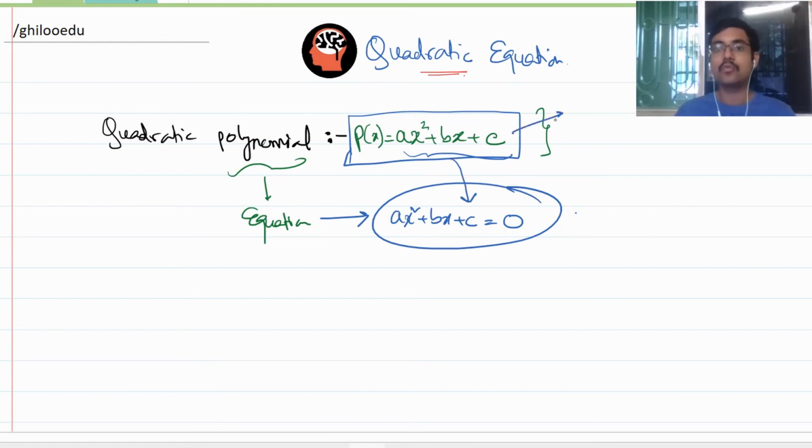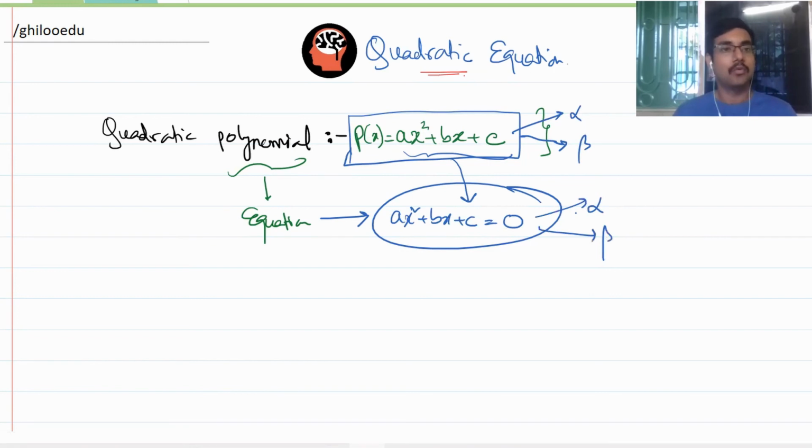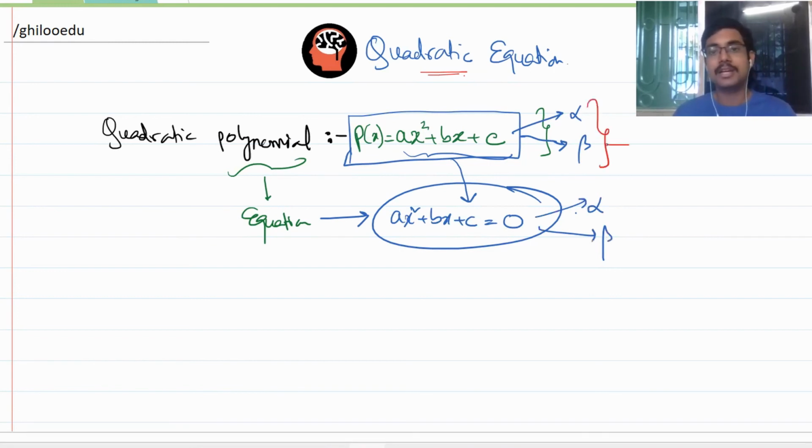The zeros of a quadratic polynomial are called the roots here. What are alpha and beta called in a quadratic polynomial? These are called zeros. But in a quadratic equation, what are alpha and beta called? Roots. Am I clear on this? Am I clear?